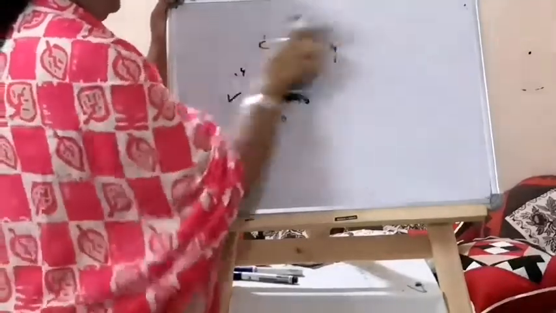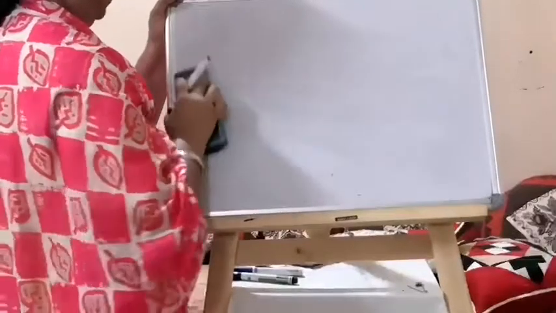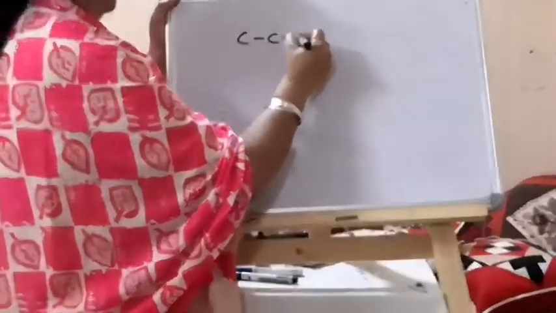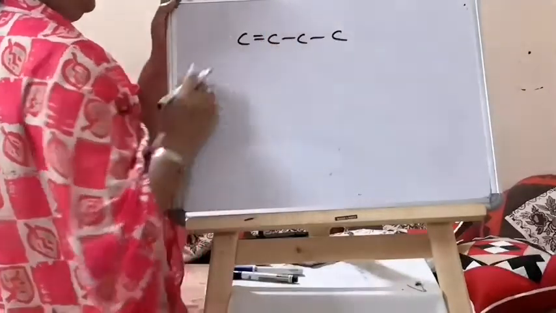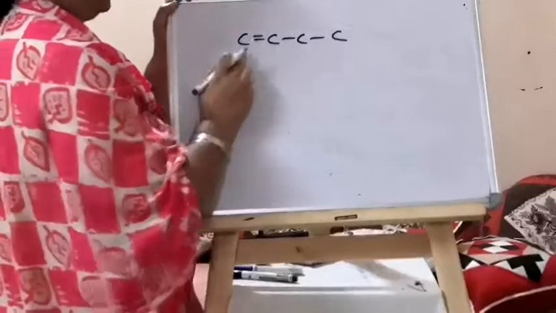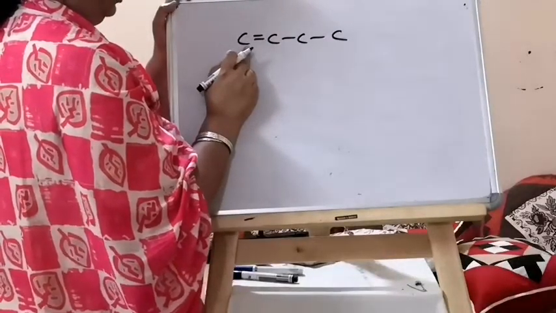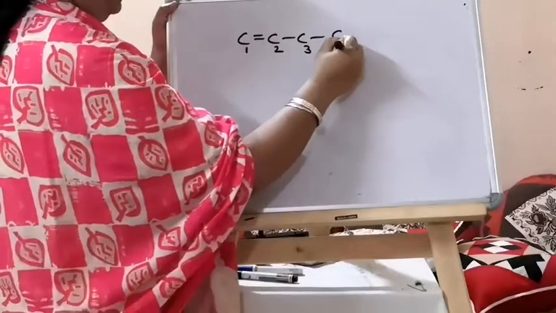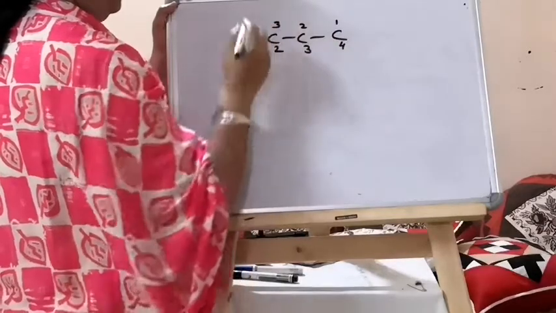Now the next example. If you have a double bond in the chain on a terminal, the carbon which has the double bond should get the least number. So 1, 2, 3, 4, or you can come the other way.